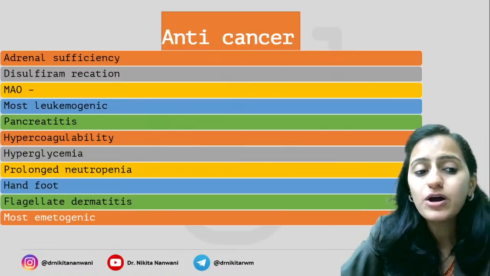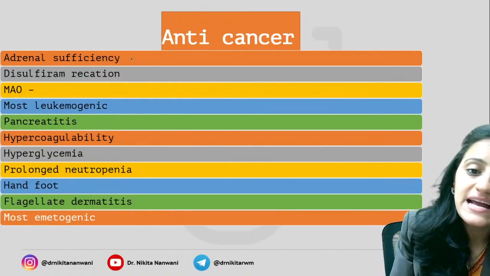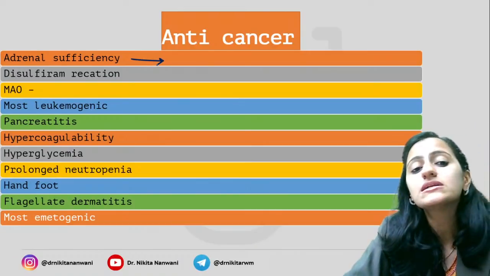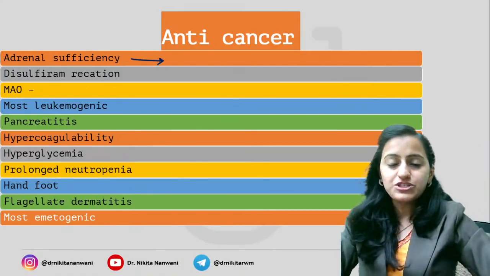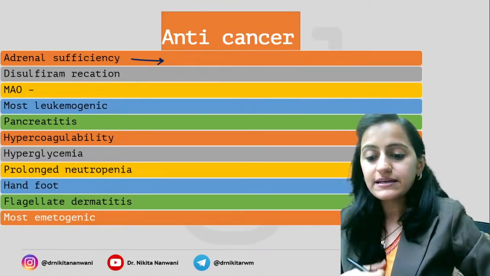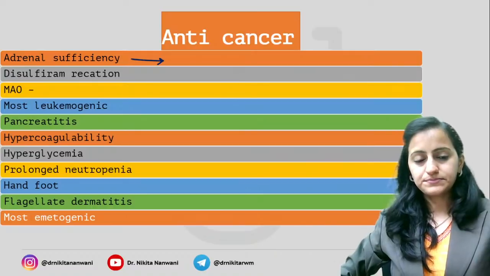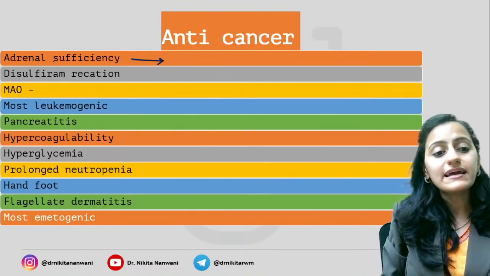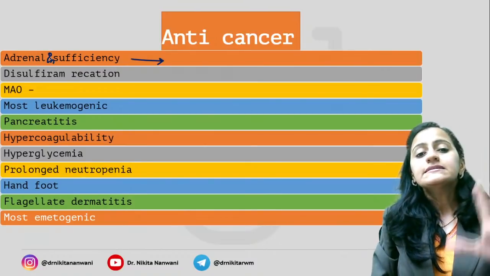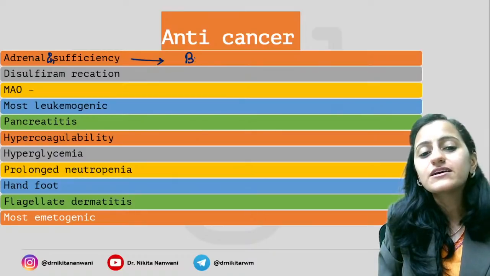Next one, some important side effects of the anti-cancer drugs. Which anti-cancer drug causes adrenal insufficiency? It causes adrenal insufficiency; it tells the adrenals we do not want more adrenal hormones.